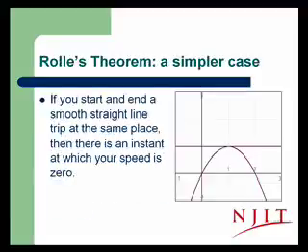Let's consider a simple case. It's called Rolle's theorem. If you start and end at the same point along a trip that's in one direction, so you're going forward from y equals 0 to y equals 1 and then back down to y equals 0 with the x-axis representing time over here, then you've gone forward, you've gone back. There's got to be an instant at which you're stationary, at which you're not moving forward or back. So there's an instant at which your speed is 0.